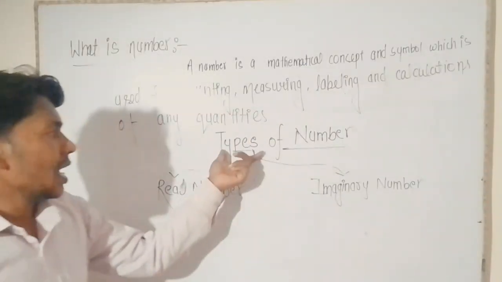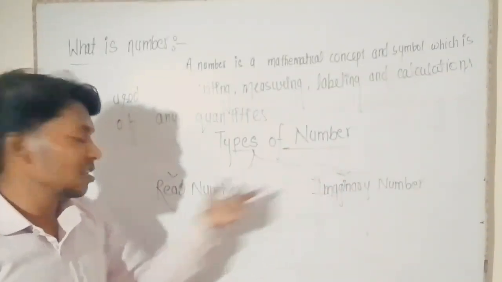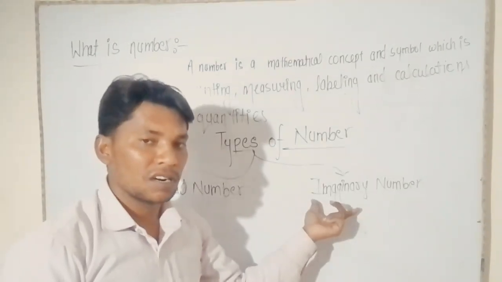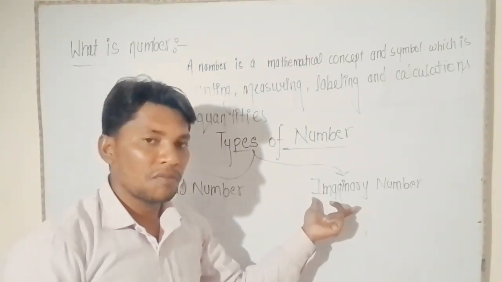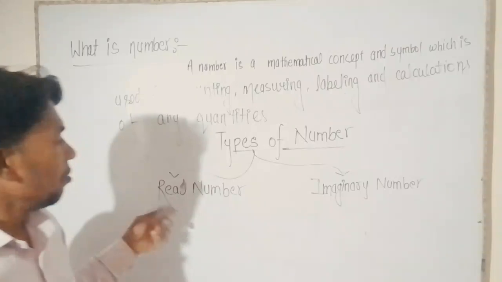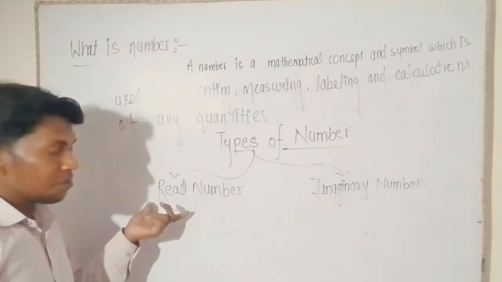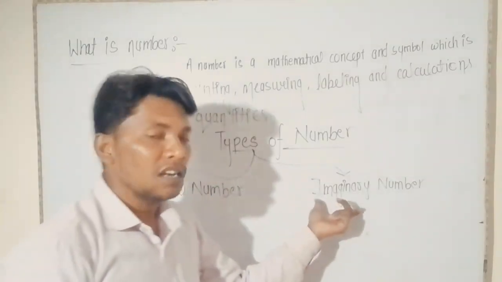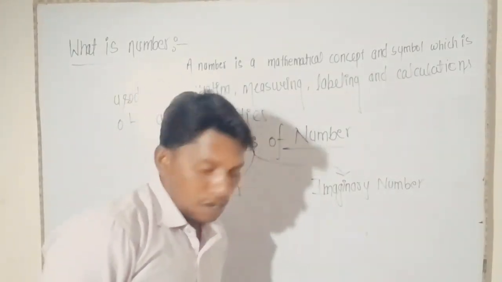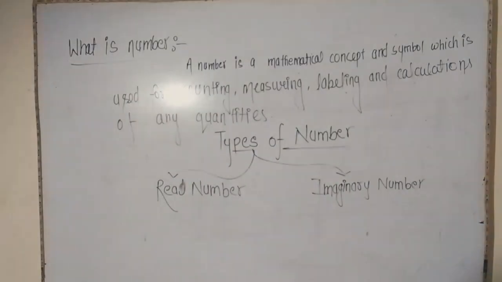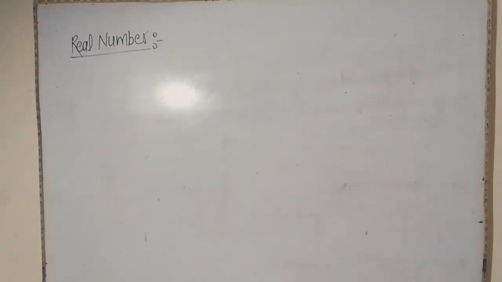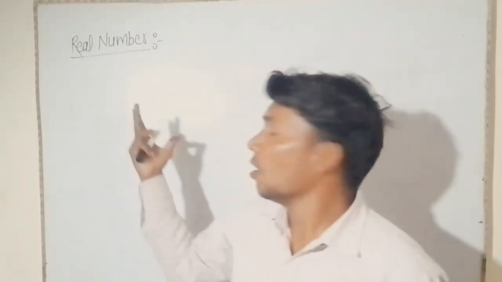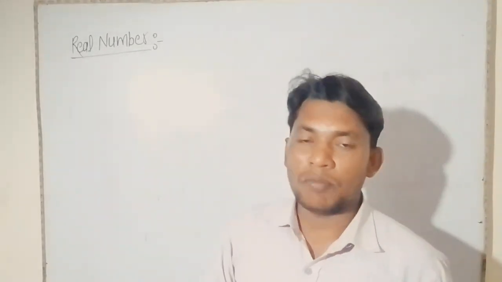Once again, types of number. Number is divided into two types. First is real number. Second is imaginary number, right? Now we will read real number and then imaginary number. So let us read what is real number.